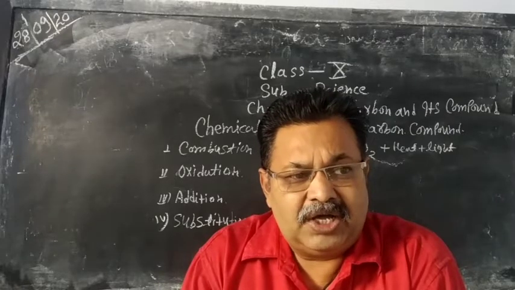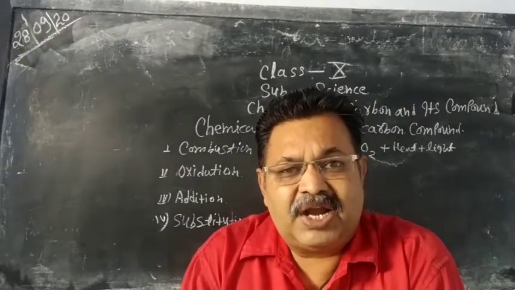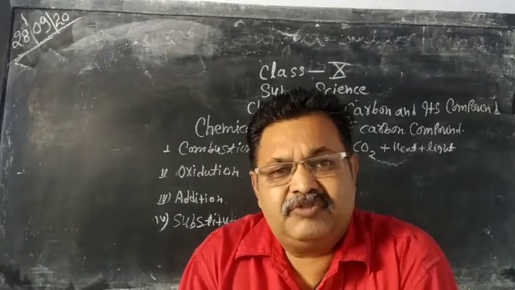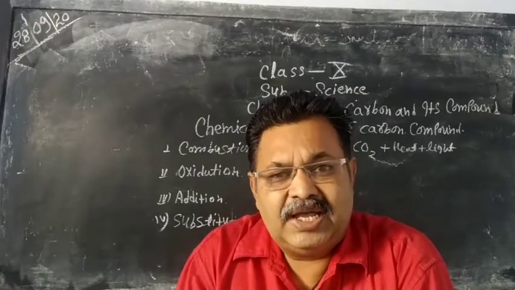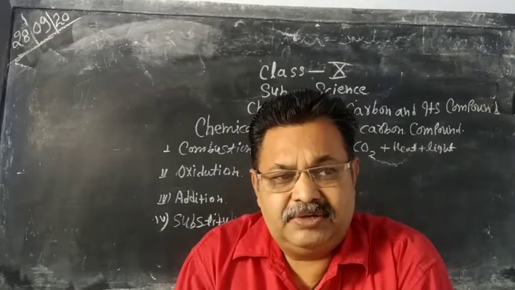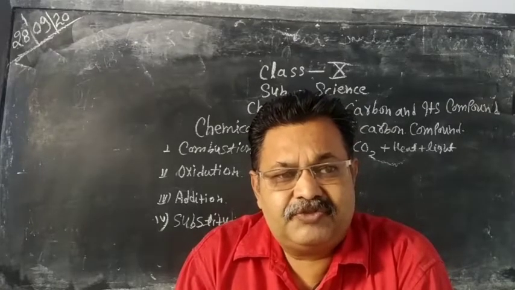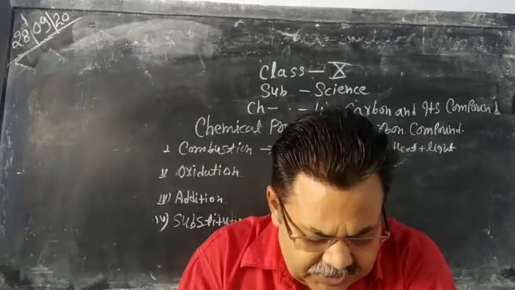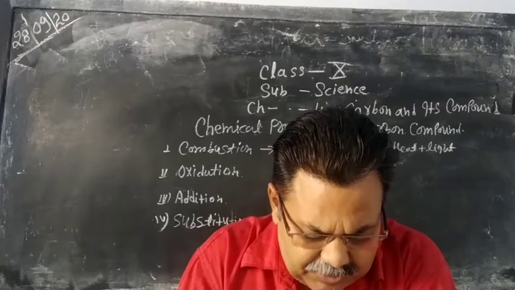The plant remains become converted into coal and animal remains convert into petroleum. Such types of fuels are known as fossil fuels. Examples are coal and petroleum.